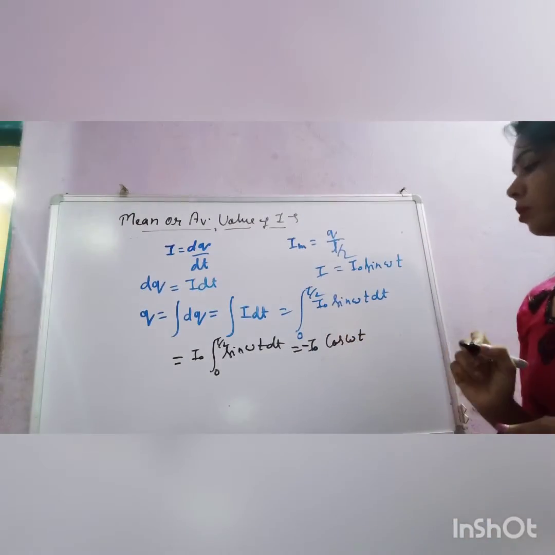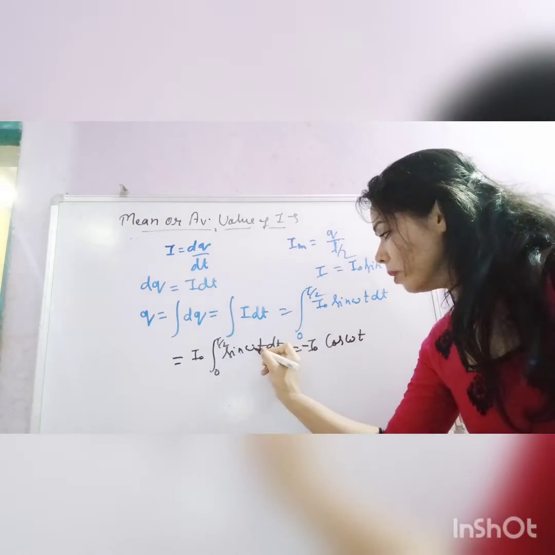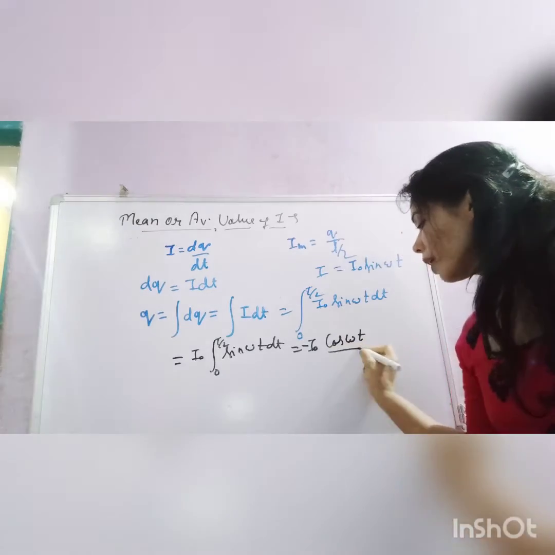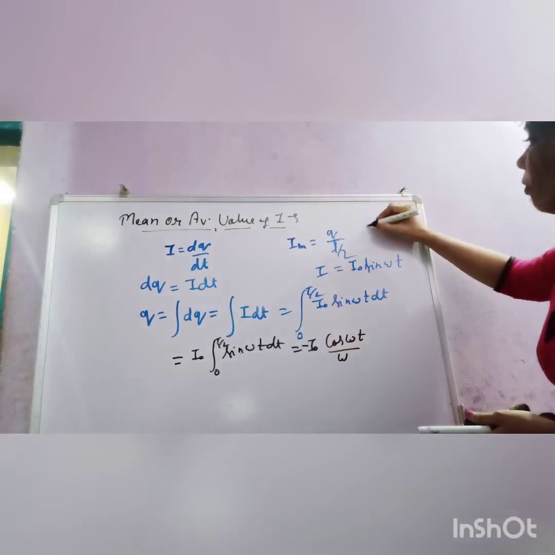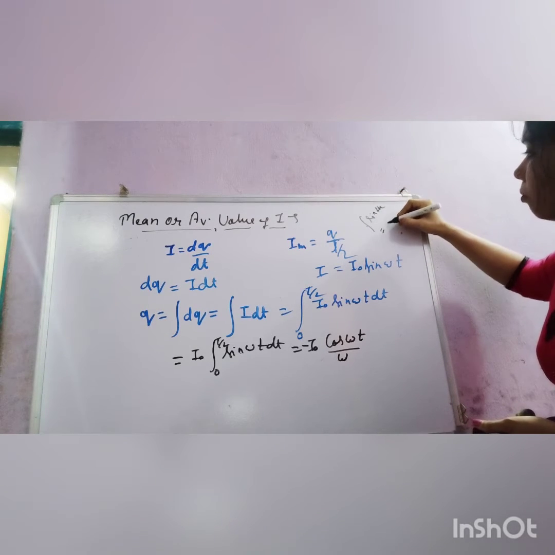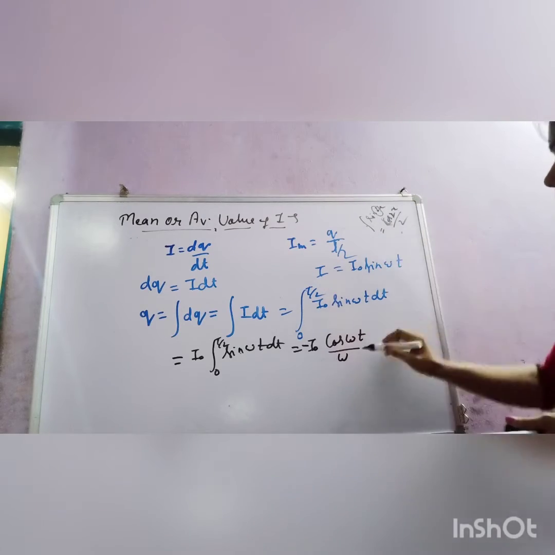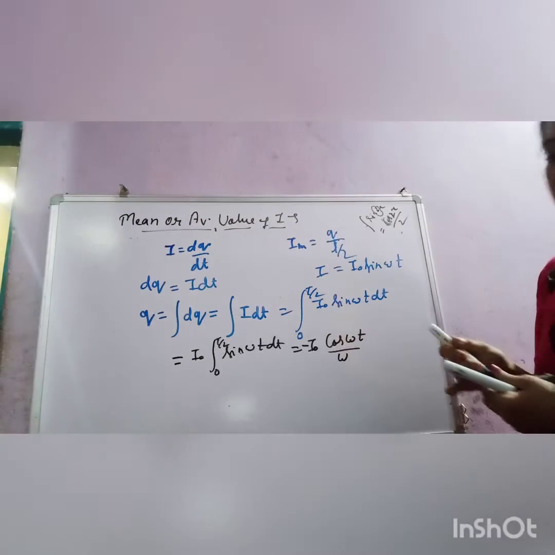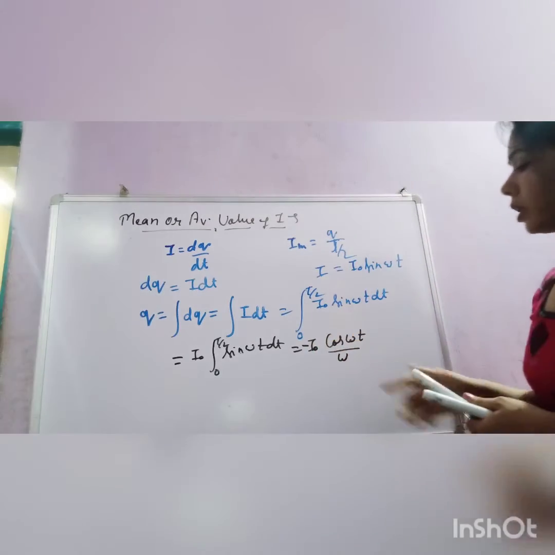It is minus cos omega t, divided by the coefficient which is multiplied with the variable. You know very well that if I integrate sine 2x, the result is minus cos 2x divided by 2. The coefficient multiplied with the variable x or t comes in the denominator. By the formula you can do it. So it is minus I0 cos omega t upon omega.